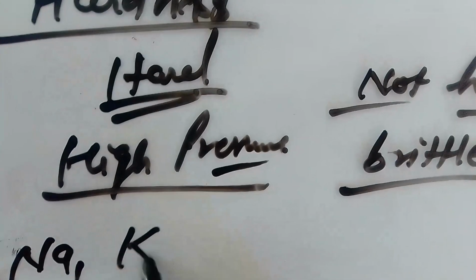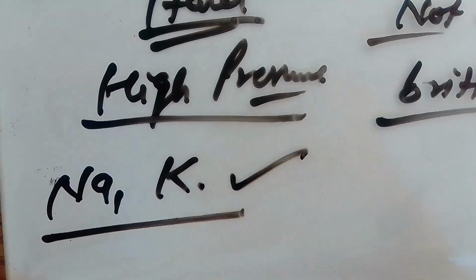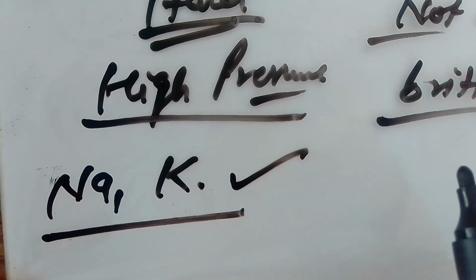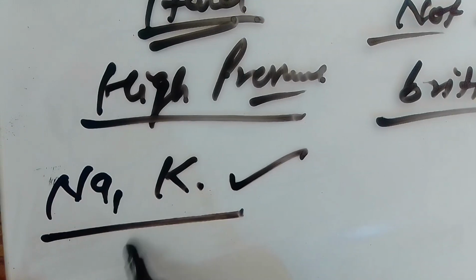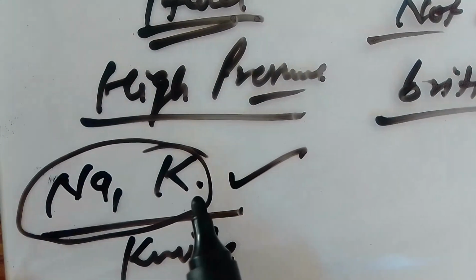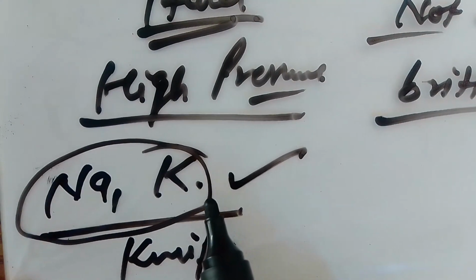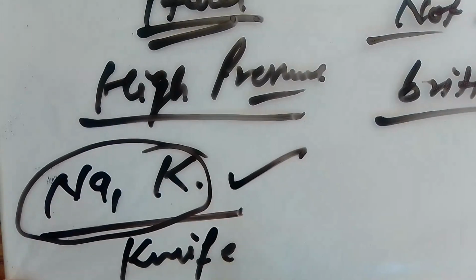Sodium and potassium are metals which are not very hard, which are so soft that we can even cut them with a knife or any razor.